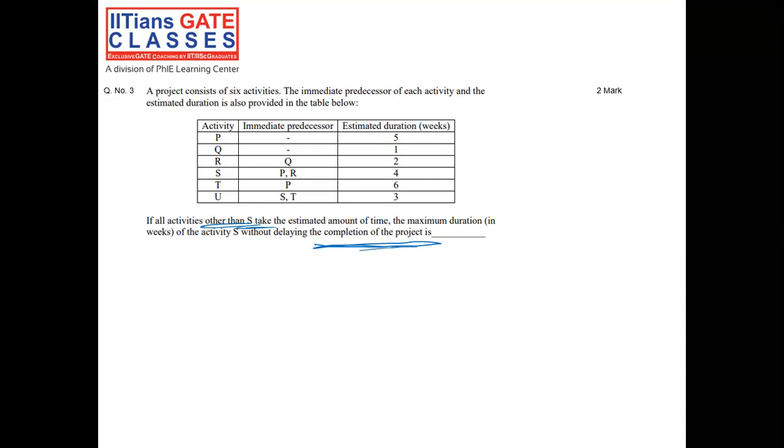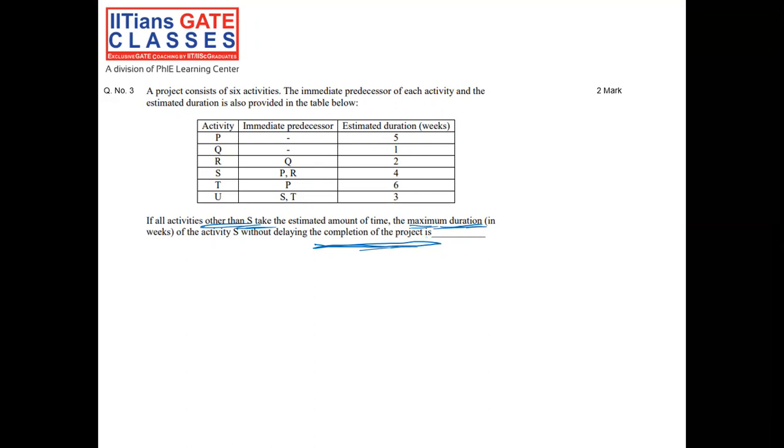This is a very important point, that the project completion time is not getting compromised. Then what is the maximum duration? Another important word, the maximum duration of the activity S.